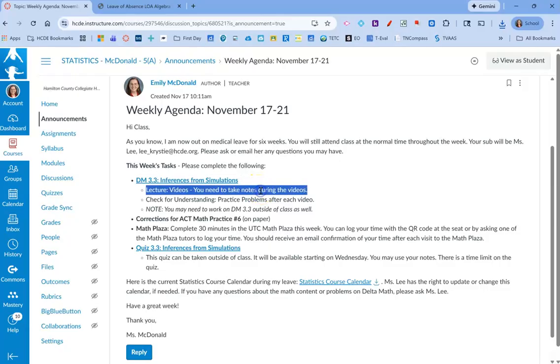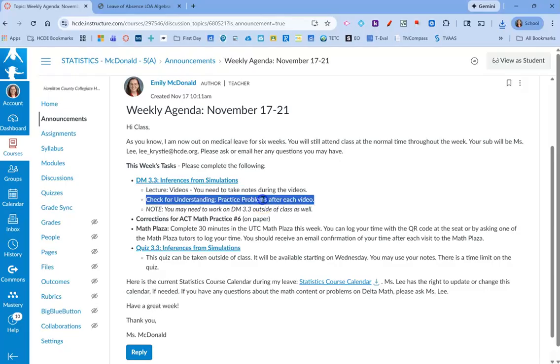As a reminder, you're going to watch the lecture videos first. That serves as a lecture. Make sure you're taking notes or writing down definitions or formulas or things that you think would be helpful. And then after the video, you'll have some problems. Those serve as the check for understanding, and you'll have some practice problems afterwards. You may need to work on some of this outside of class, just depending on the time.